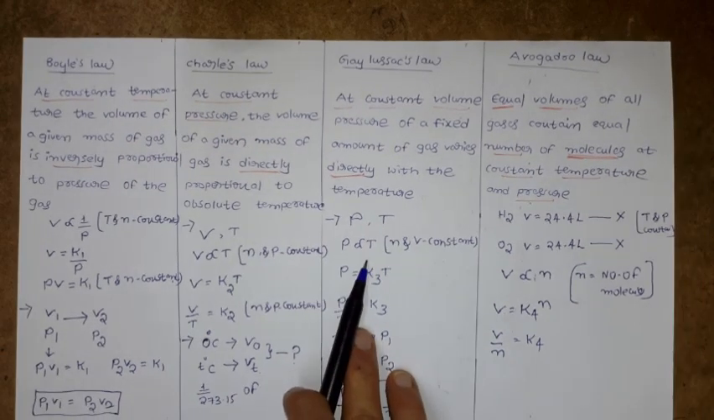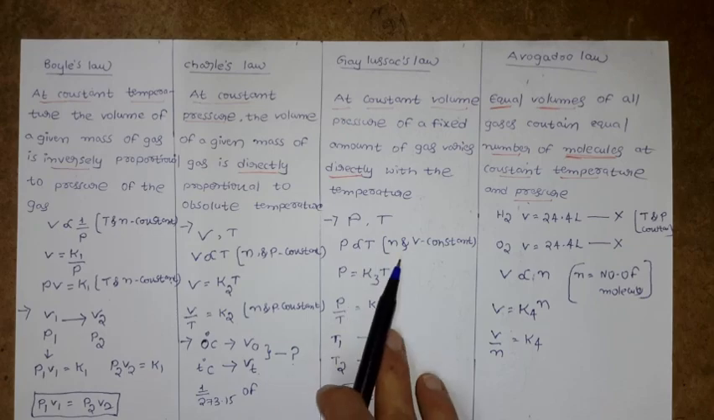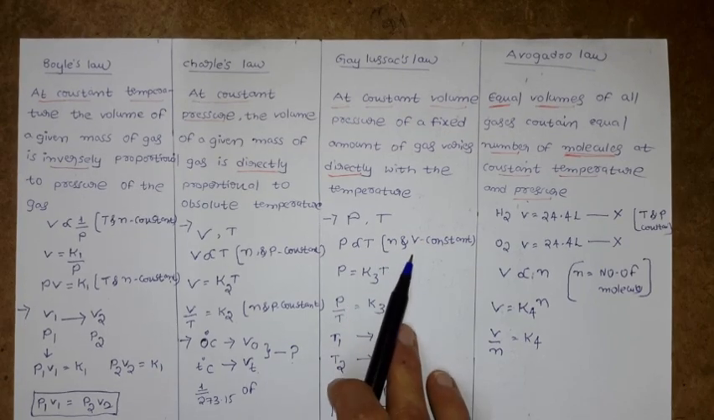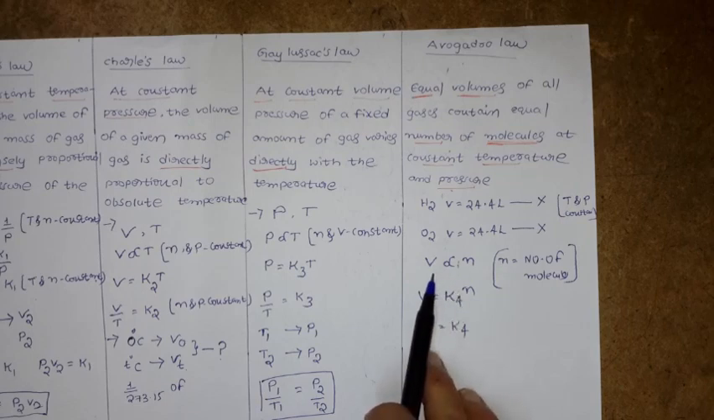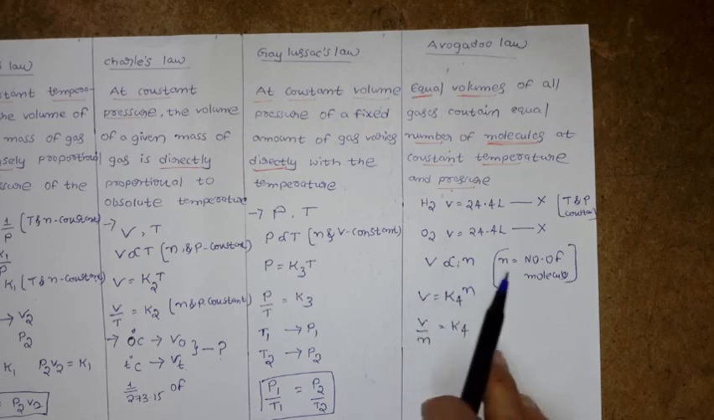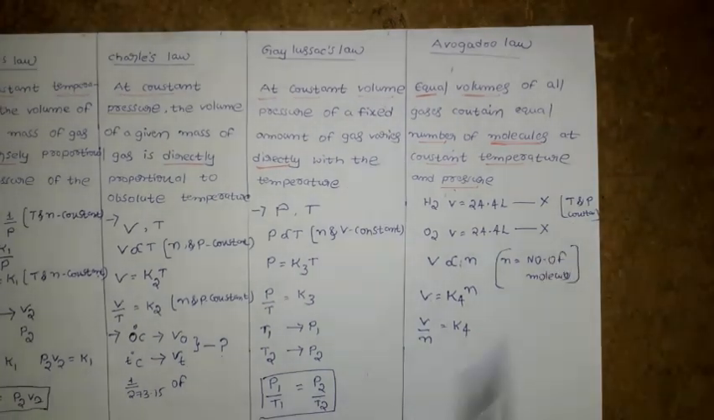In the case of Gay-Lussac law, P is directly proportional to temperature. Here the amount of gas and V are constant. And in Avogadro's law, the number of moles is directly proportional to volume. Here what are the constants? Temperature and pressure are constant.